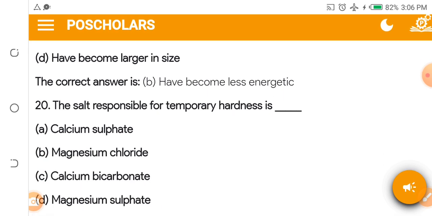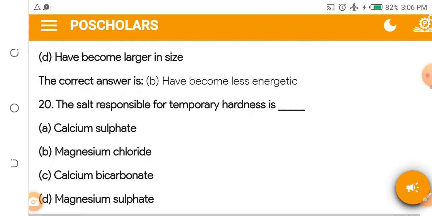The salt responsible for temporary hardness. You know we have permanent hardness and temporary hardness. The salt responsible for temporary hardness is dash. A. Calcium sulfate.